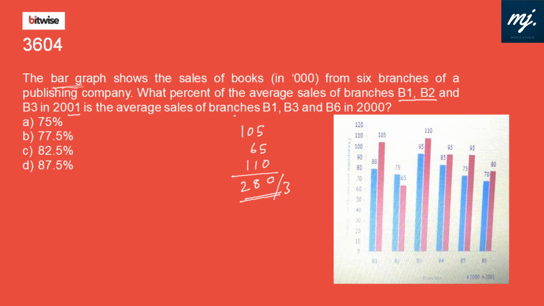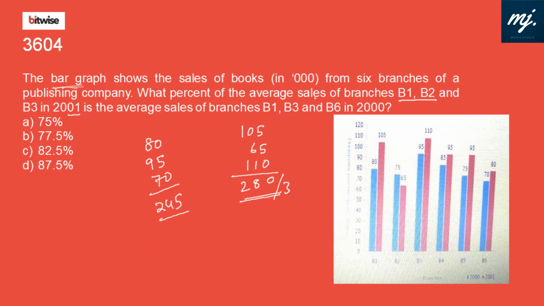Is the average sales of branches B1, B3, B6 in 2000? 2000 is the blue one. B1 is 80, B3 is 95, and B6 is 70, which gives 245.